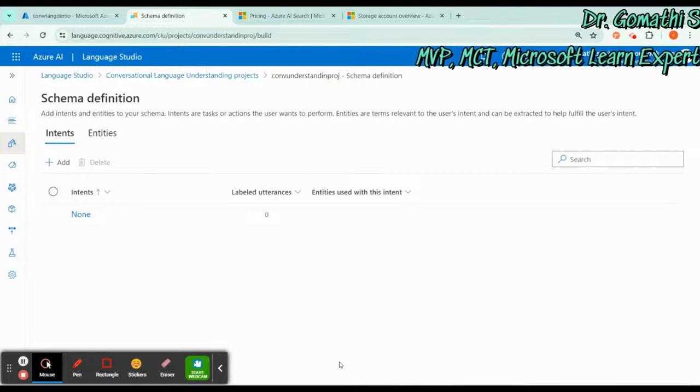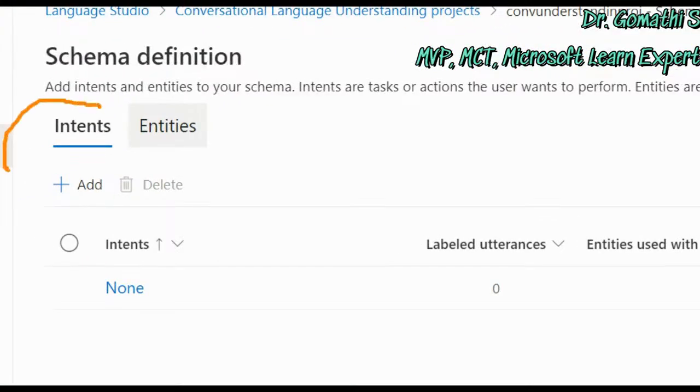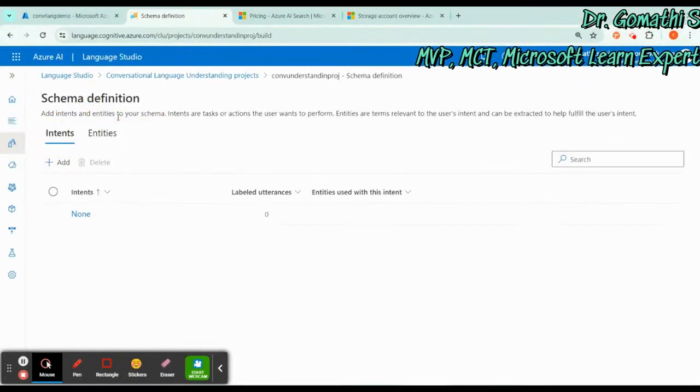Okay, so as we discussed, I talked about entities and intents, right? So this is the intent and this is the entity. You have to tell what intents you will be asking for, and what the entities are. So intent is what? It's an action you want to perform. For example, if you want to switch on a light or turn off a fan, in this case you have two intents. One is switch on a device and another one is switch off a device.